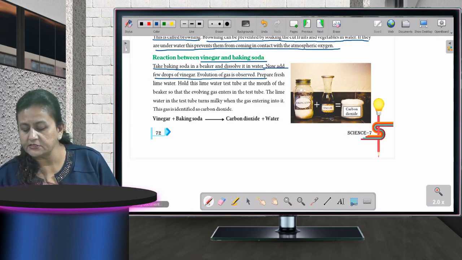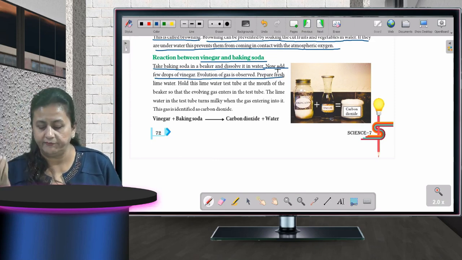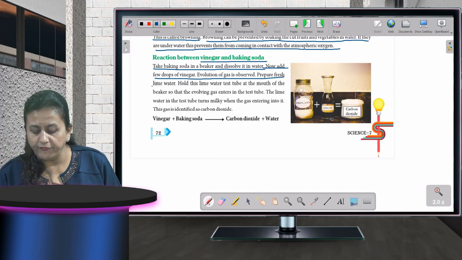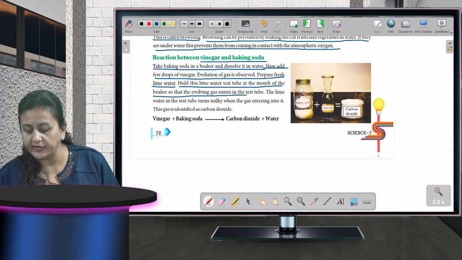Evolution of gas is observed when you are mixing. आप you will observe कि थोड़ा सा gas निकल रहा है. Okay, coming out. Prepare fresh lime water. Hold this lime water at the mouth of the beaker so that the evolving gas enters in the test tube. The lime water in the test tube turns milky when the gas enters into it.